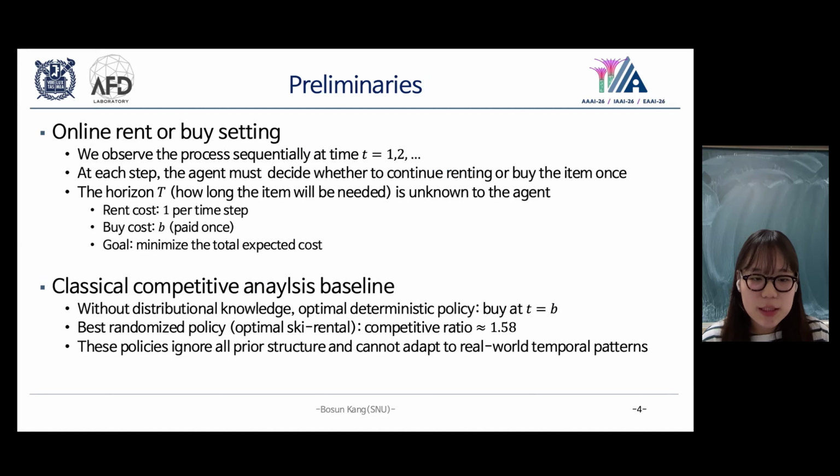The ski rental problem is a classical online decision problem. At each time step, the agent chooses between renting at cost 1 per day or buying once at cost B. The challenge is the total usage horizon T, which is unknown in advance. In the worst case setting, the optimal deterministic strategy buys at time B, while the best randomized strategy achieves a competitive ratio of about 1.58. However, this completely ignores the prior structure and is unable to adapt to realistic usage patterns.